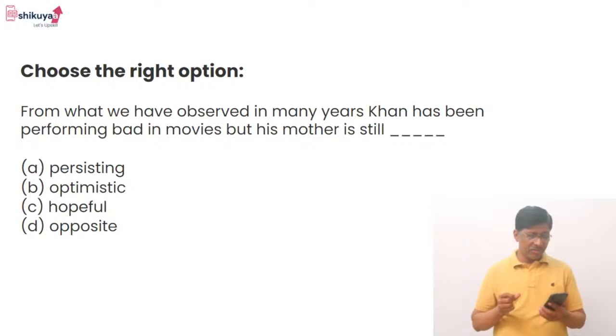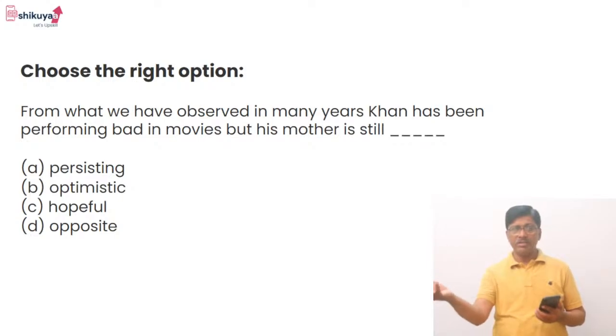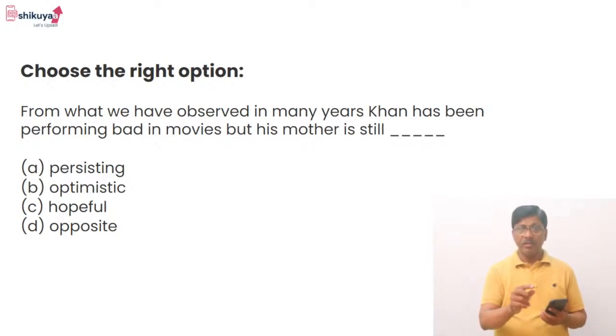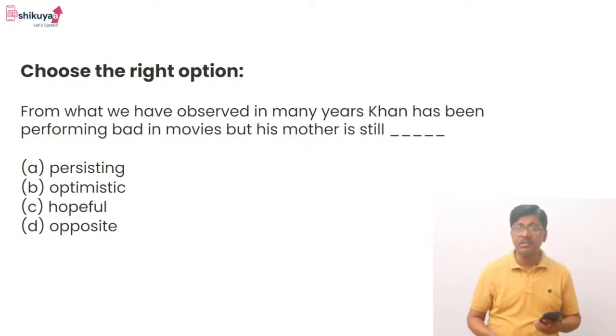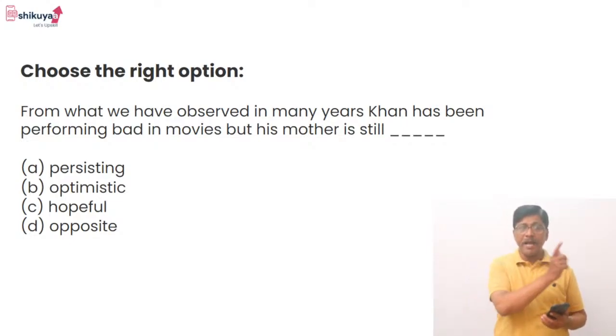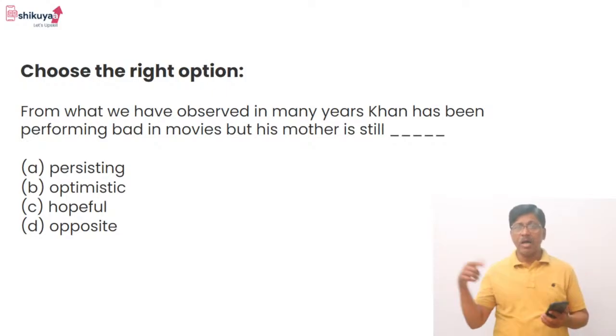So see, performance in the past is bad. Now, what is the mother expecting? Look at the word 'but' used in the sentence. 'But his mother is', what does 'but' mean? But is a contrast word. It is a contrast indicator. So first the bad performance has been mentioned, so something opposite should come ahead.